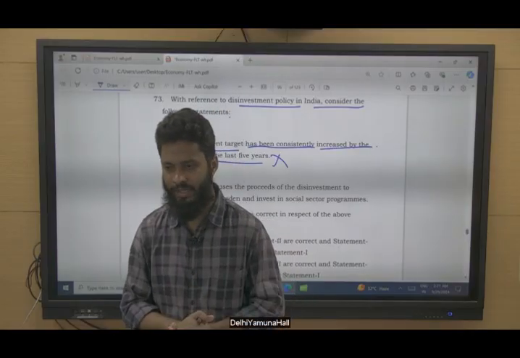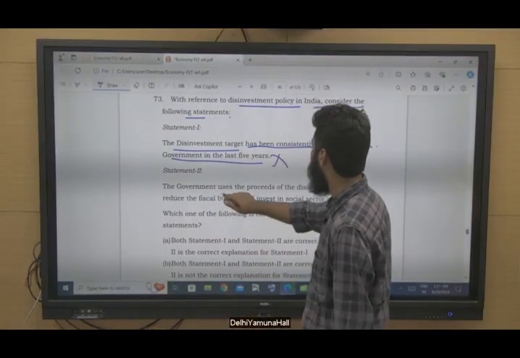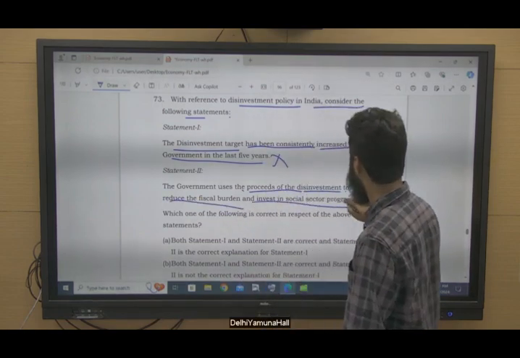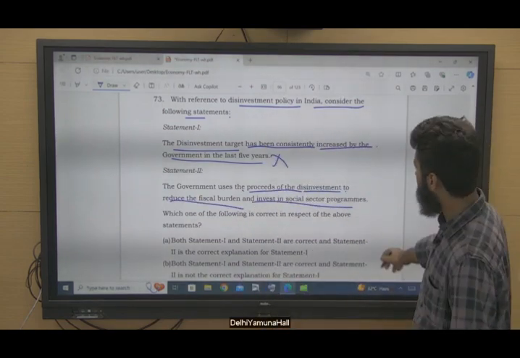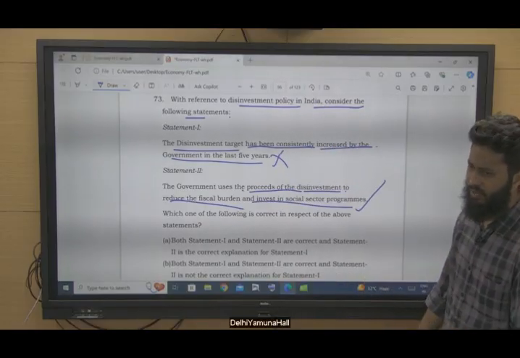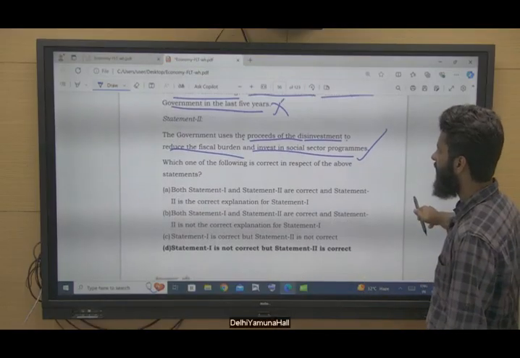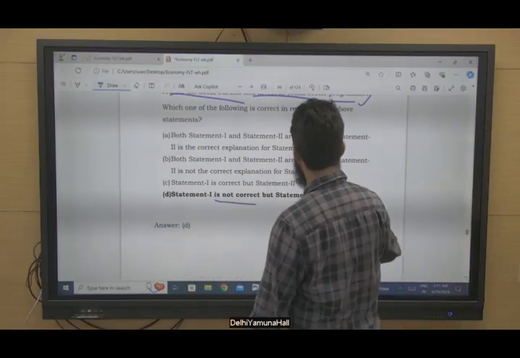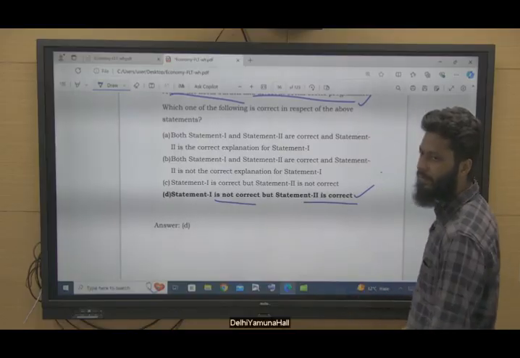The disinvestment target is not consistently rising. Statement 2. The government uses the proceeds of the disinvestment to reduce the fiscal burden and invest in social sector programs. Yes, this is correct, but statement 1 is incorrect. We have seen the National Infrastructure Fund also, right? So statement 1 is incorrect, 2 is correct.